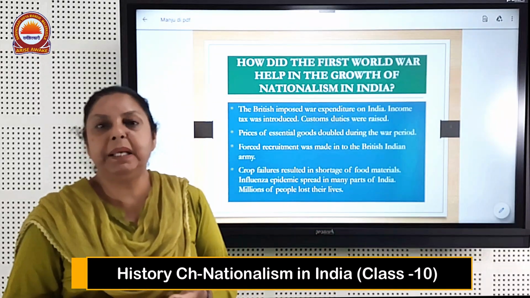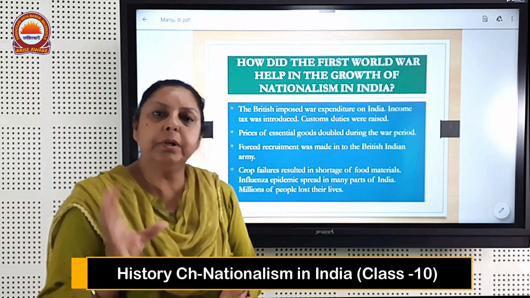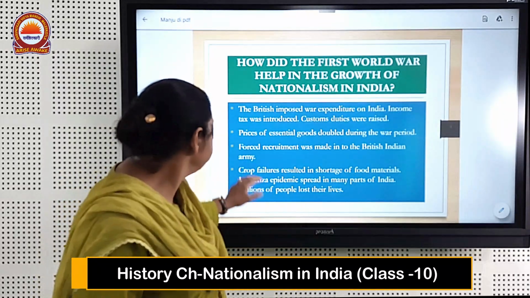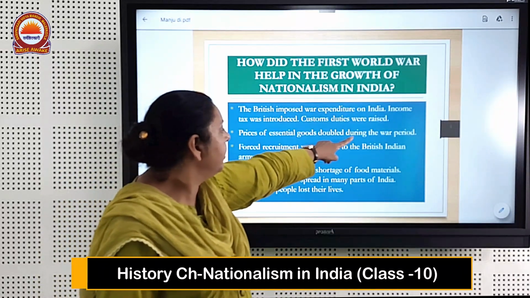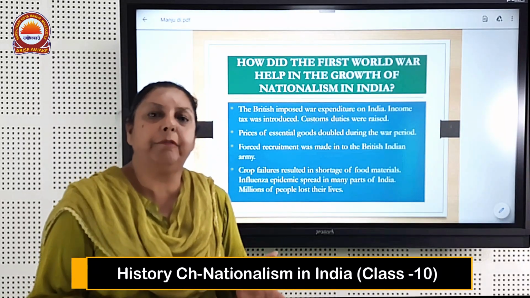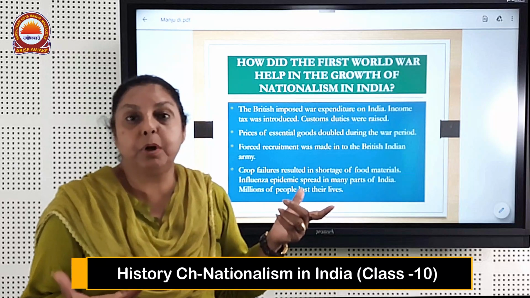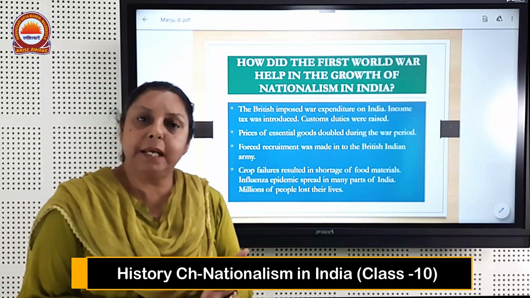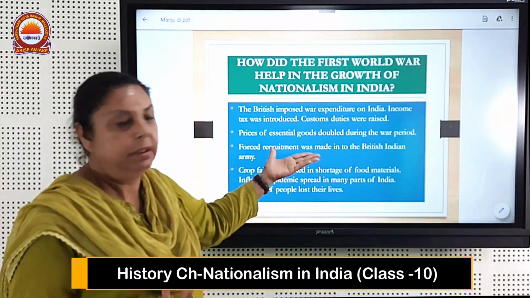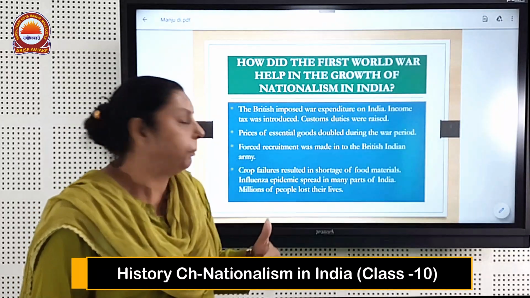The products exported from India or imported into India had their customs duties increased, which put a burden on the people of India. Prices of essential goods doubled during the war period. Obviously, when there is a world war or any kind of war, even a civil war, the prices of products increase because production goes down while consumption is the same. At that time, the price of goods has to rise. To earn profit, people raise the prices. So the price of essential goods doubled during the war period.